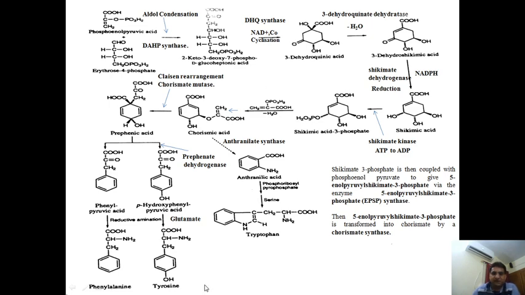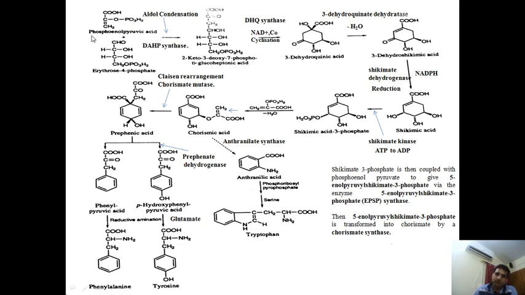Now this is the shikimic acid pathway. It starts from phosphoenolpyruvic acid and erythrose 4-phosphate. There is an aldol condensation of these two compounds in the presence of DAHP synthase. Now the question is from where this phosphoenolpyruvic acid is coming.